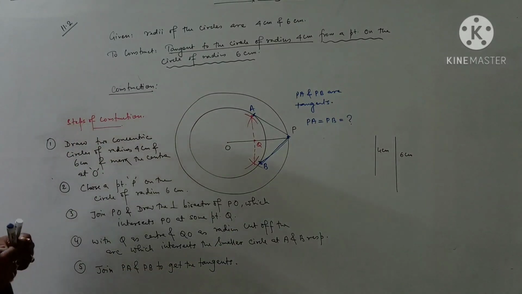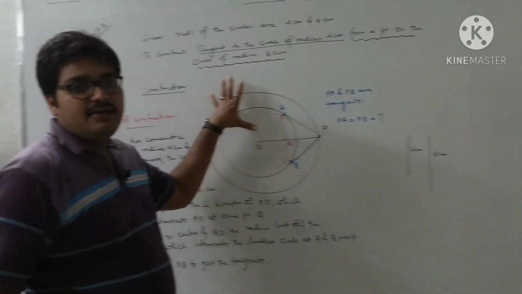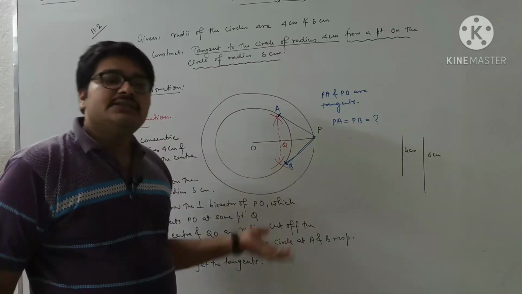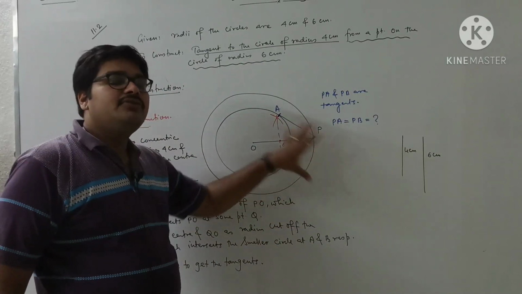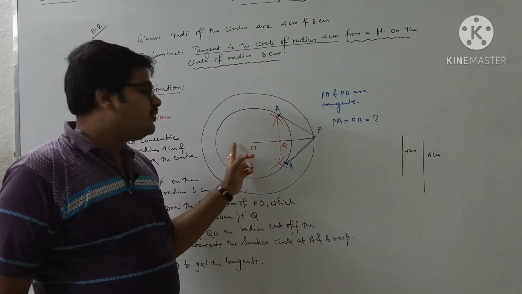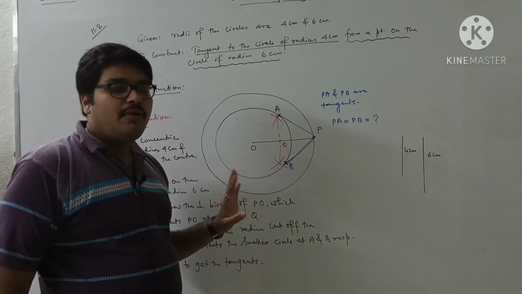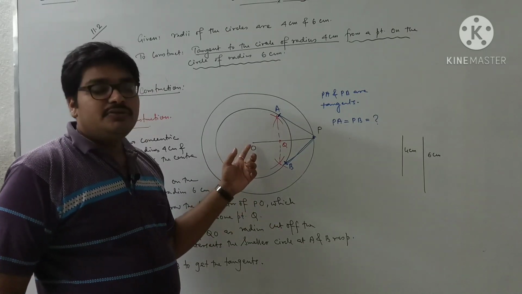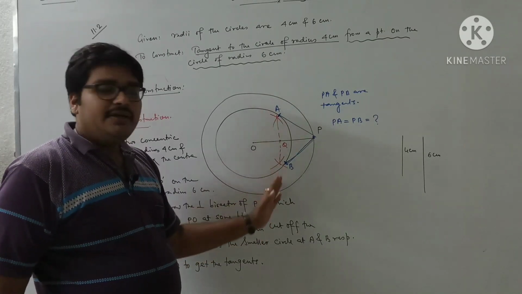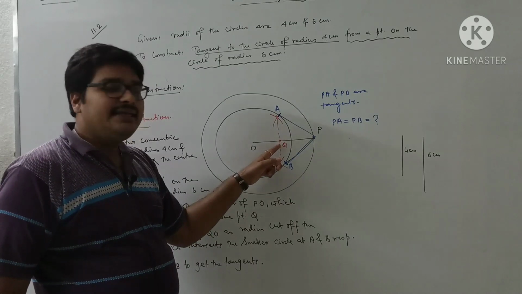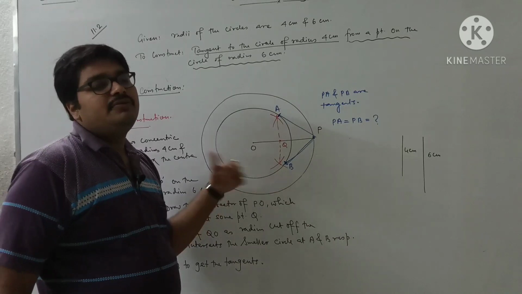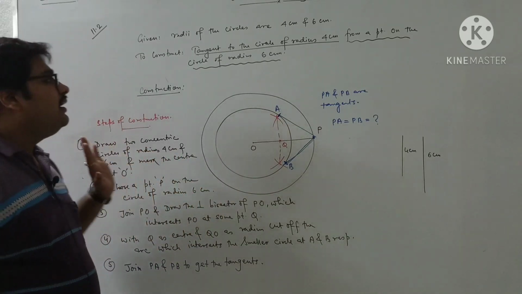So our work is completed. What have we done? First of all, we have drawn concentric circles of radius 4 cm and 6 cm. What was told? We have to take a point on the circle of radius 6 cm, and from there we have to draw two tangents to the circle of radius 4 cm. So we have chosen a point P. We have joined the center to that external point from where we want to draw the tangent. Then we have to draw the perpendicular bisector of OP as we have drawn earlier, which has intersected OP at Q. Taking Q as center and OQ as radius, cut off the arc, and join PA and PB to get the tangents. Clear?